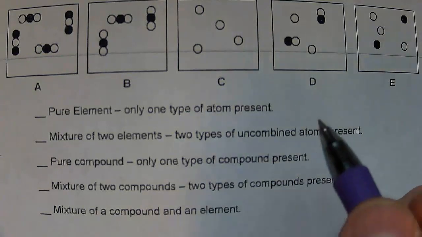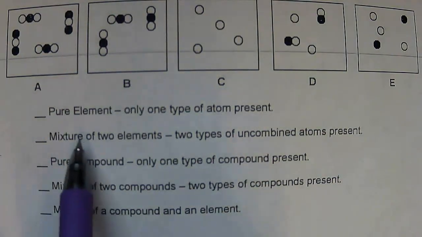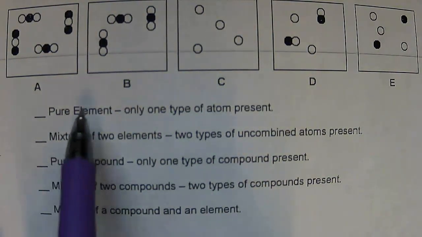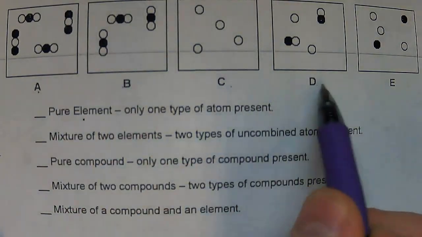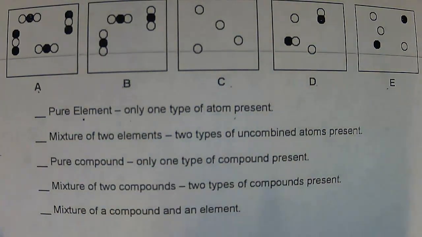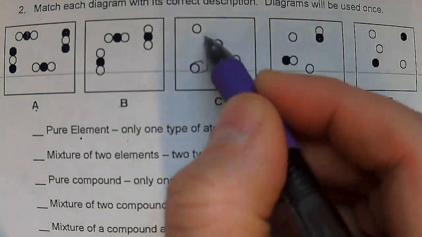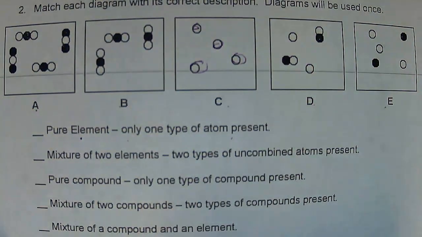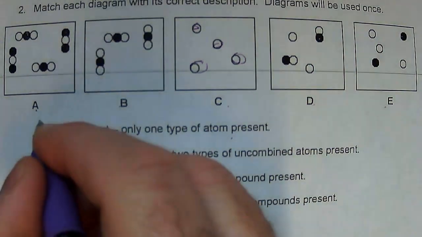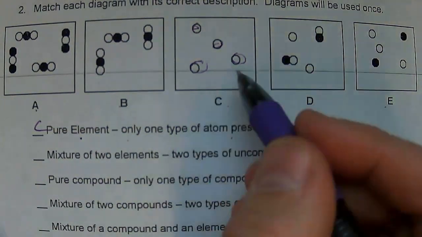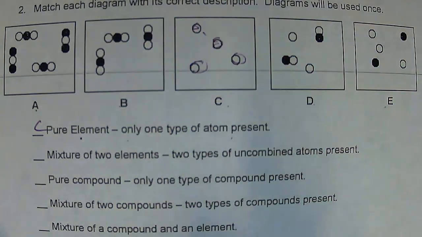Let's take a look at question 2 here. It says pure element. We want to match this with these up here. It says only one type of atom present. So these circles represent the different atoms. So that is definitely C, because it's only just one atom there.